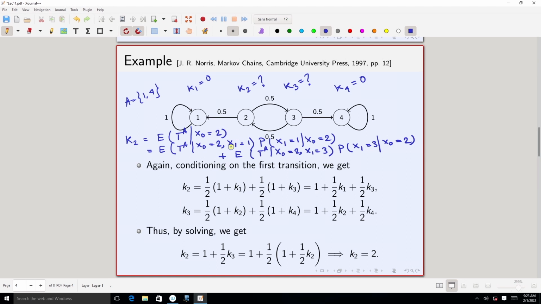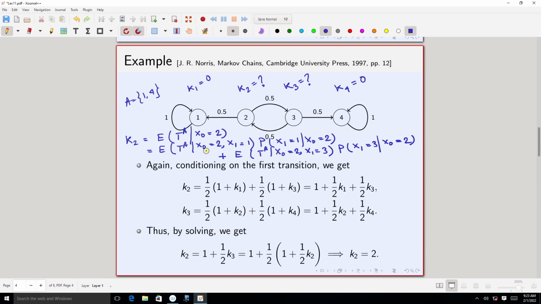So, I make the condition with respect to this and then multiply by the corresponding conditional probability. Similarly, the conditional expectation that initially I am starting from 2 and the next transition takes me to 3. Under that I try to find the expected value of TA, and that should be multiplied by the probability that starting from 2 I go to 3 in one step. And both these probabilities are known to us, they are half.